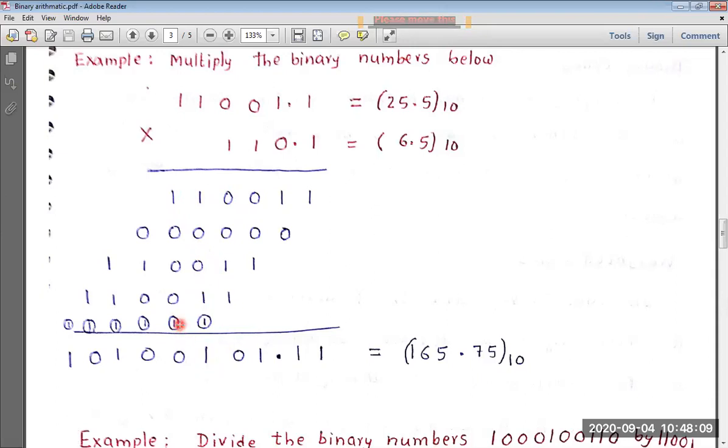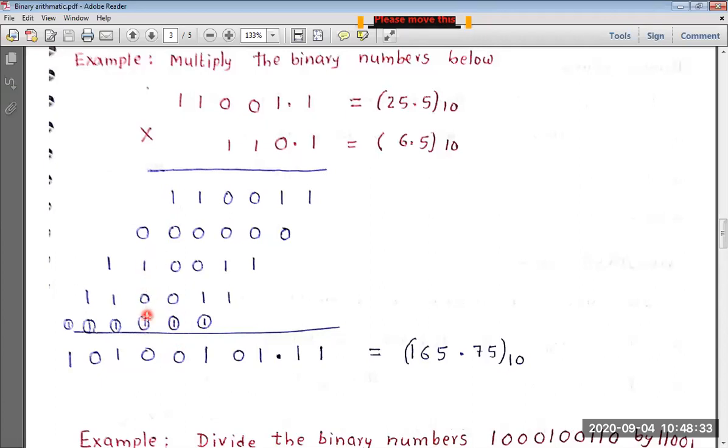This carry is to be added with these digits: 1 plus 0 plus 0 plus 0 plus 1. It is 1 plus 1, which is 10. So 1 becomes the carry, which is written here and circled, and the sum is 0. The sum is written here.